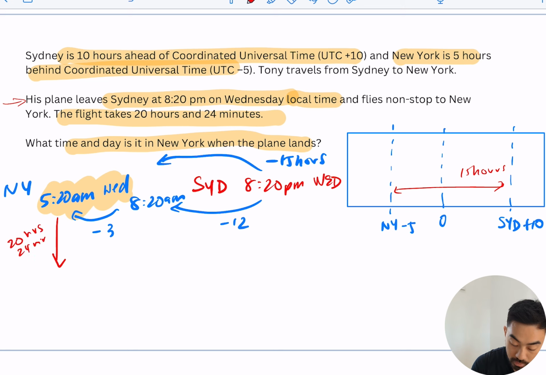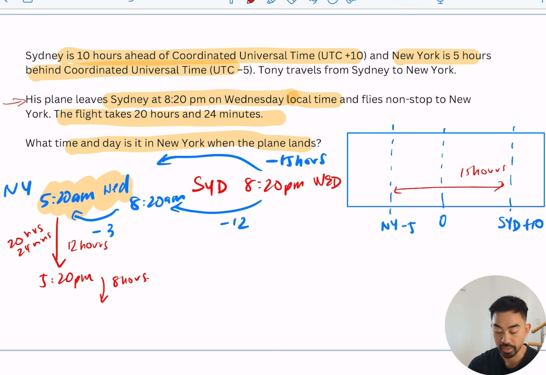24 minutes, but I want to break it up into, let's say, first 12 hours. That gets me to 5:20 p.m. Okay, now I need to add on, let's say, another 8 hours to make up to 20 hours. Okay, so what's 5:20 plus 8? Okay, so that is going to be 6, 7, 8, 9, 10, 11, 12, 1:20 a.m.